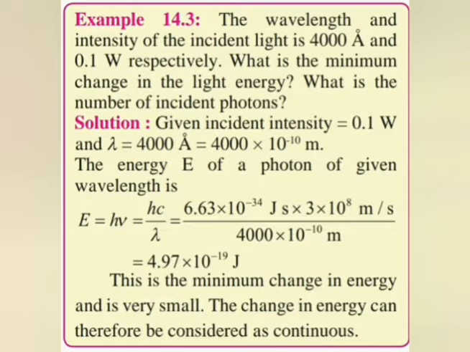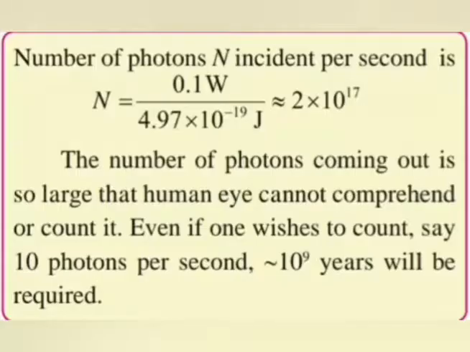The unit is joule second, and the speed of light is 3 into 10 raised to 8 meter per second, and the given wavelength is 4000 angstrom, that is 4000 into 10 raised to minus 10 meter. So when we calculate, we are getting 4.97 into 10 raised to minus 19 joule. So we have to find out the number of photons.